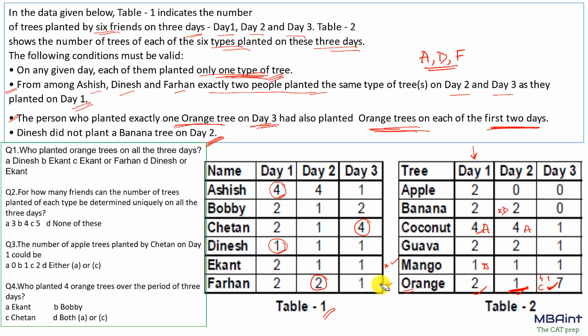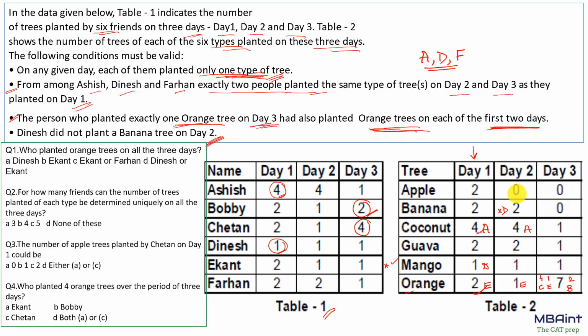So definitely this is not Farhan, so this has to be Ekant. So we know that this particular person was C, and this particular person was E, and this is E, and this is also E. Now again, if you look into day 3 for Bobby, which is planting 2 trees, Bobby has to come just at this place, that is 2.